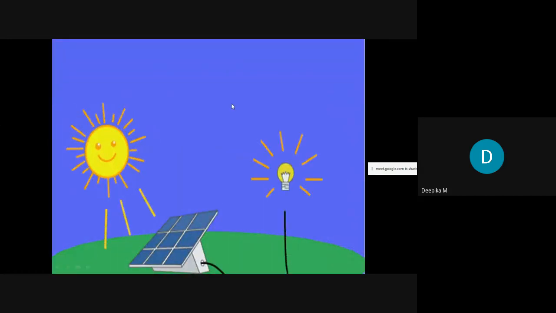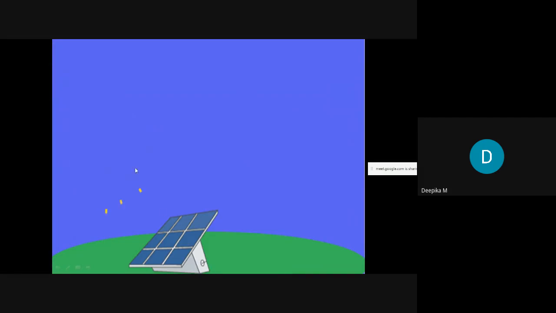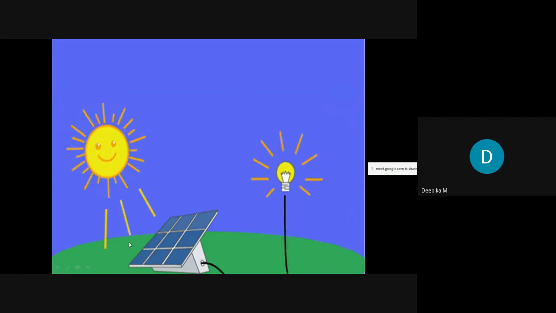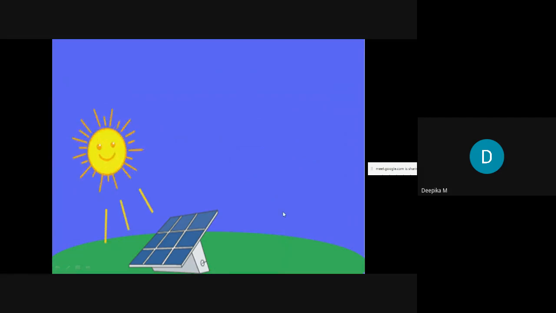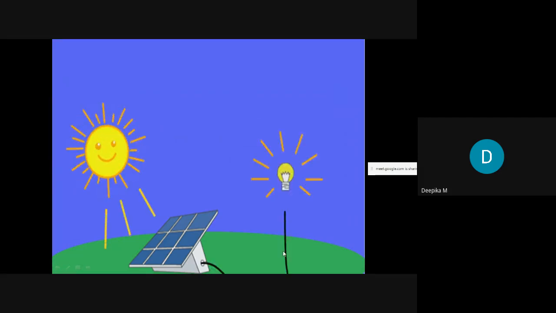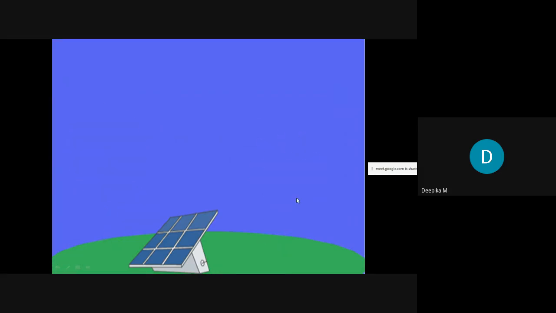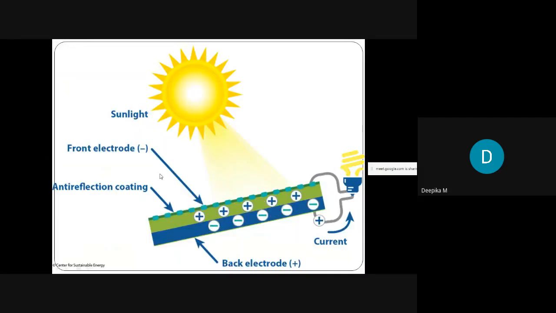In this image you can observe that when sunrays fall on the photovoltaic cell, the light energy is converted into electrical energy, and that electrical energy can be given to a load to do work. When we give it to a lamp, it lights up. So this is how the photovoltaic cell is going to work.